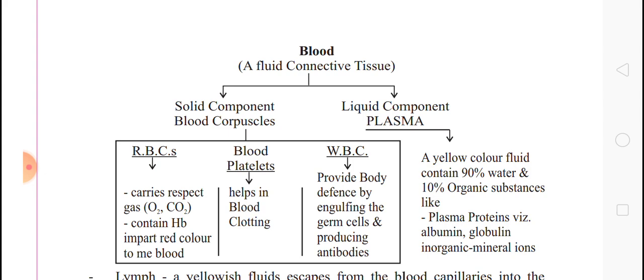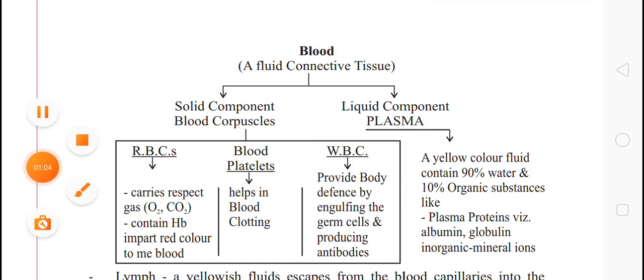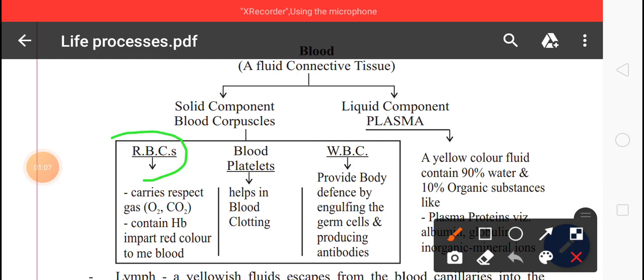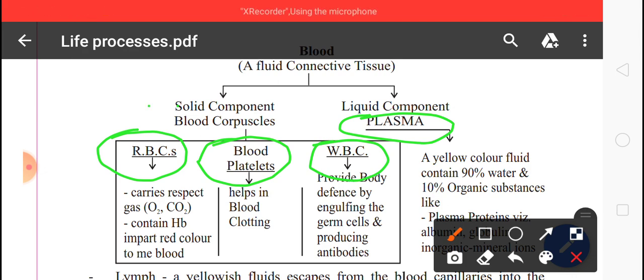Blood consists of four things: plasma, red blood corpuscles, white blood corpuscles, and platelets. You can see in the chart RBC, blood platelets, WBC, and plasma. If we divide the blood, then we get two parts: solid components and liquid components. The solid components are further divided into three groups: RBCs, blood platelets, and WBC. So we can categorize the blood into four.